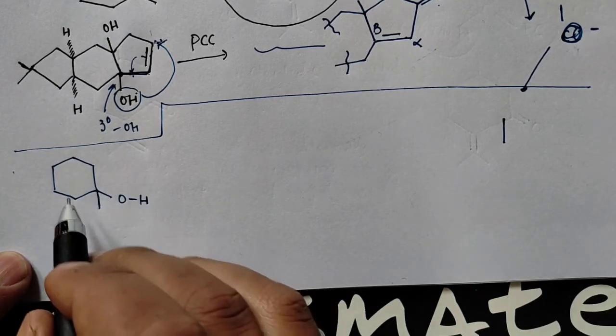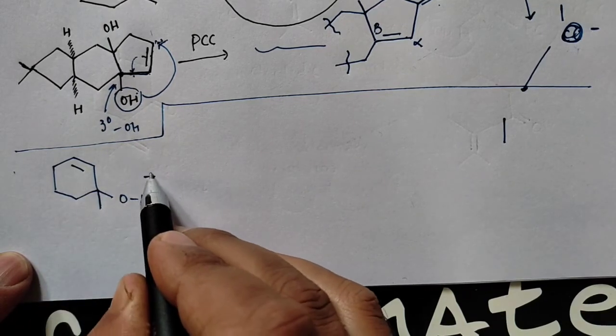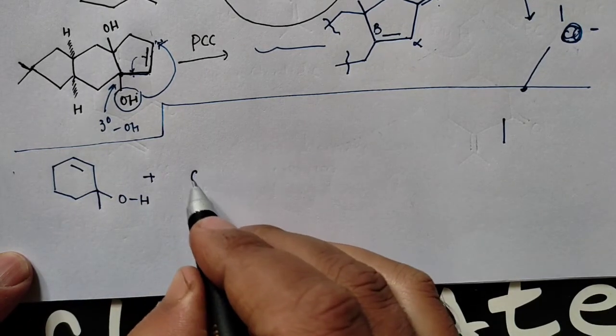This was our substrate. So you are treating with this pyridinium chlorochromate. So you have chromate here.